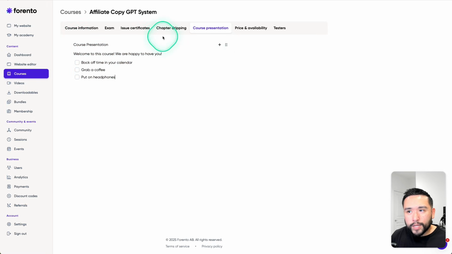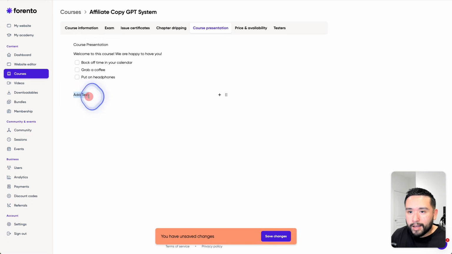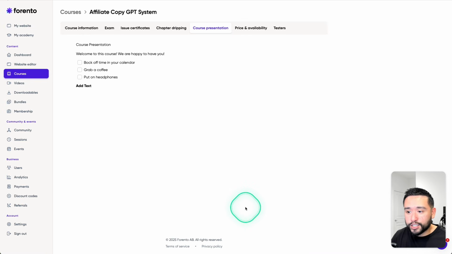Now for course presentation, this is the text that shows up on the main page. I really don't like how this is laid out. It's basically a white space. And then you just need to assume that you can add text here, but you can change how the text looks. You can add inline code if you want to. I'm going to save changes. Okay, so the save changes did work here.